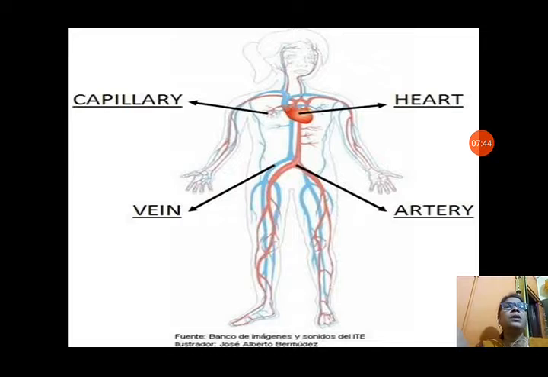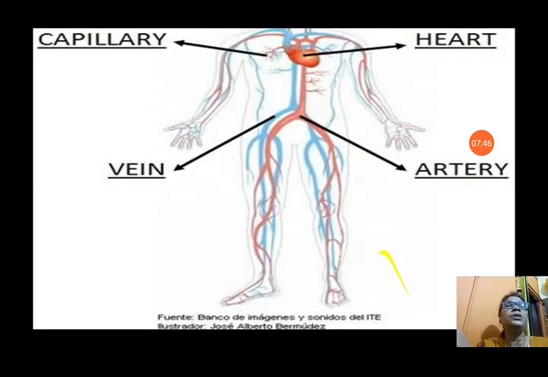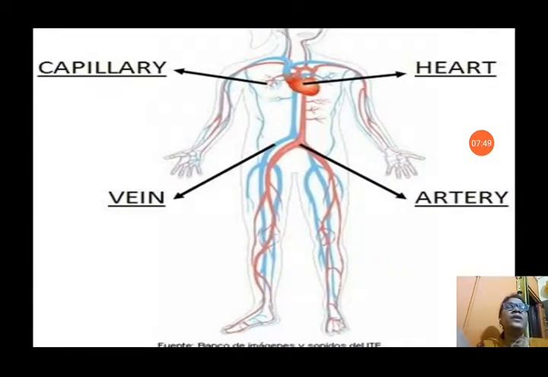We can see the capillaries and the arteries and veins in our body. Veins are blue color, carrying impure blood, and arteries are red color, that carry pure blood all over the body. And the heart pumps the blood. Capillaries are the very small thin branches of the arteries and veins.